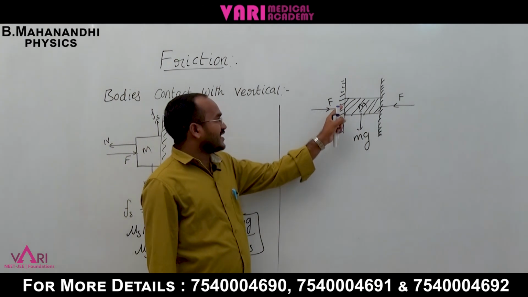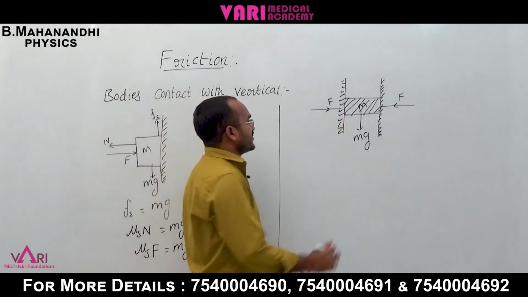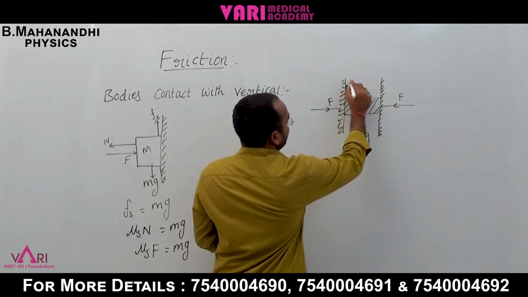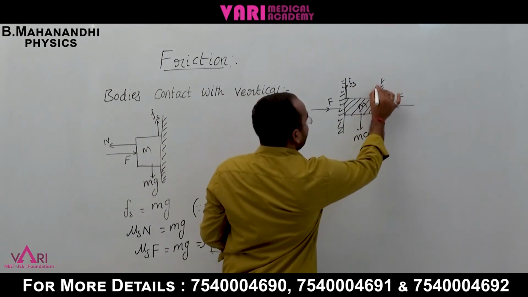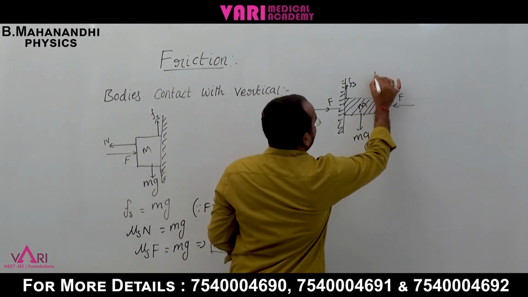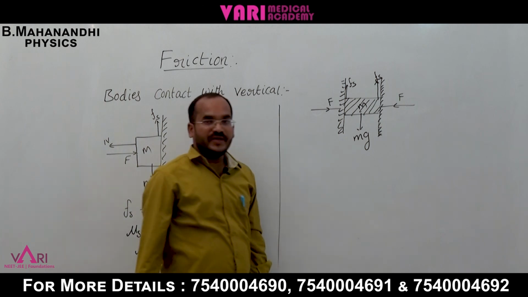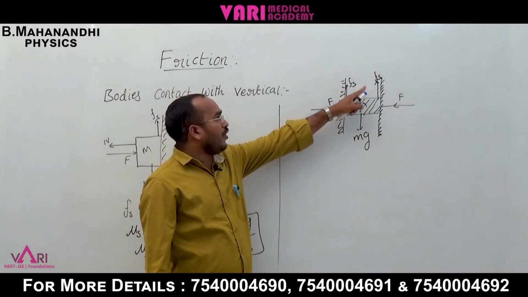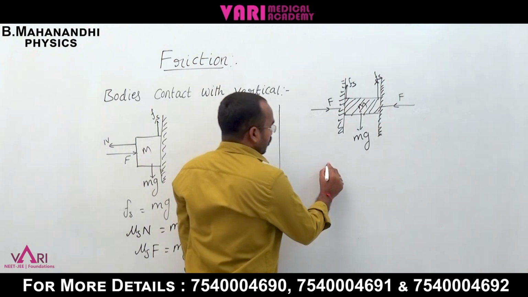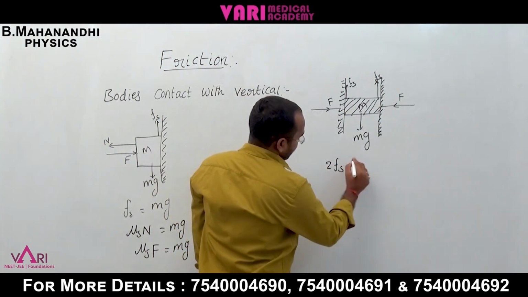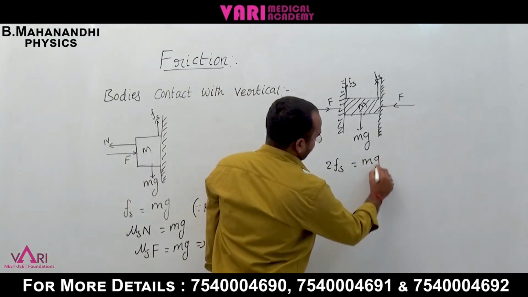Now on the first surface the frictional force Fs is upward, and on the other surface the frictional force Fs is also upward. Here the two frictional forces are on the upper side, which means 2Fs is equal to mg.